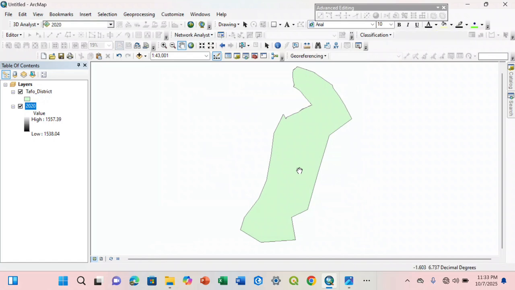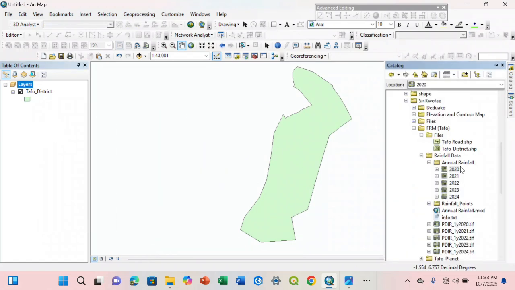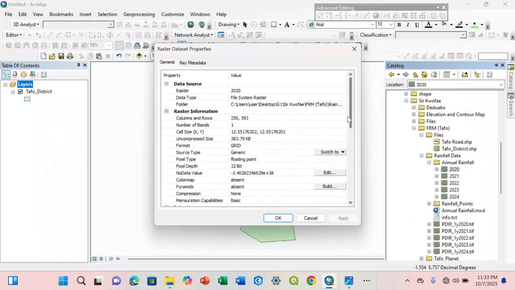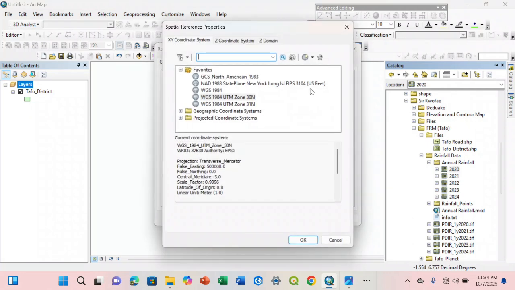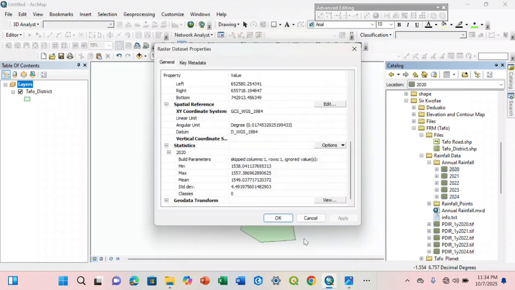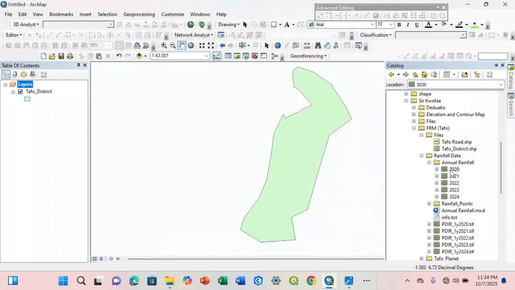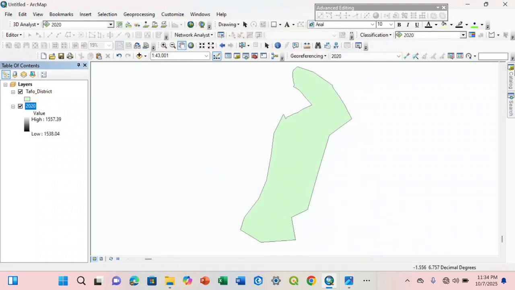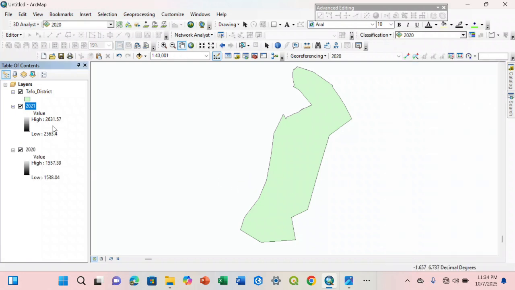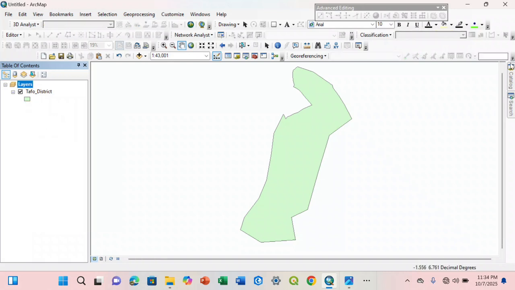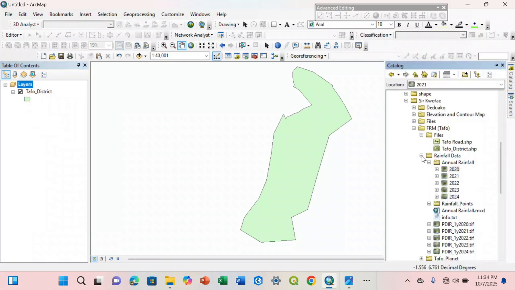So you drag them. This particular coordinate system is at UTM zone 30, so let me change it to this. Have you seen that? Then I drag 2020, 2021. No, I think I am working with a different one.